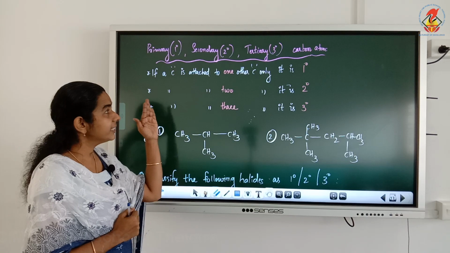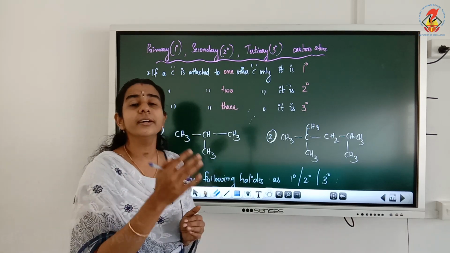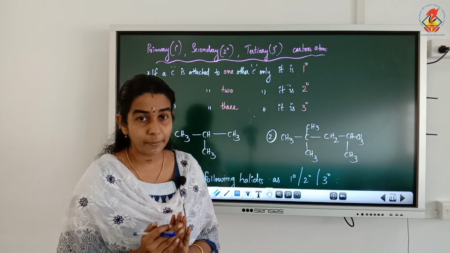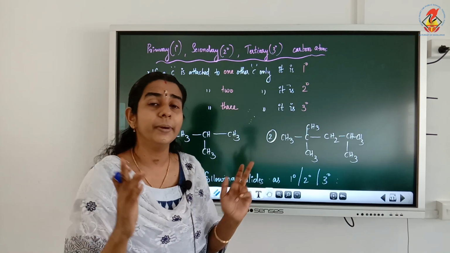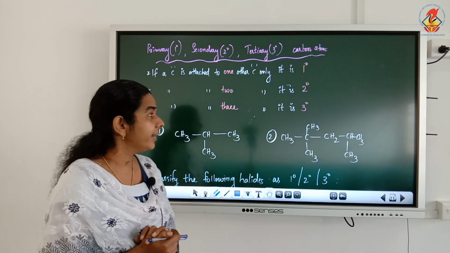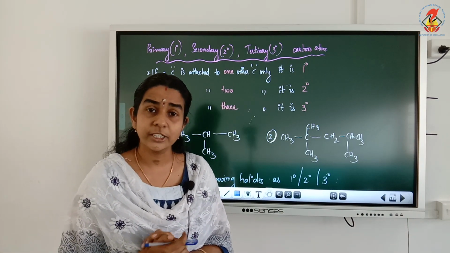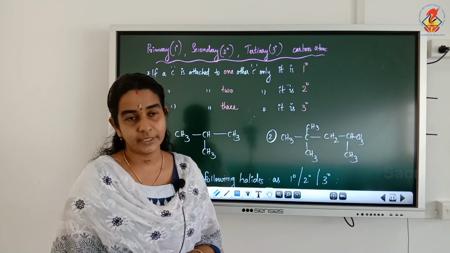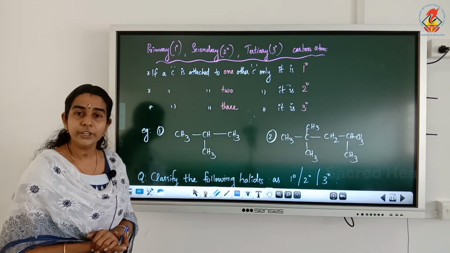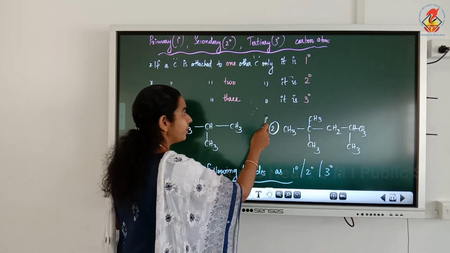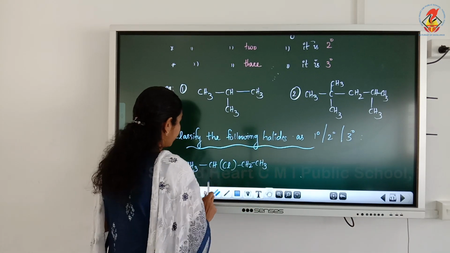If a carbon is attached to one other carbon only, it will be called primary. But if a carbon is attached to 2 other carbon atoms, it will be called secondary. Now, if a carbon atom is attached to 3 other carbon atoms, it will be called tertiary. Very easy to classify the carbons as primary, secondary and tertiary.